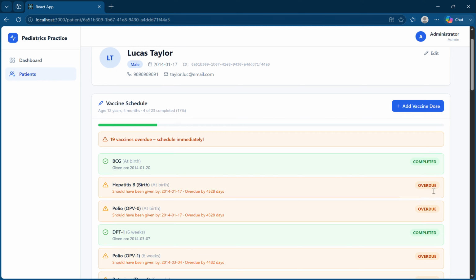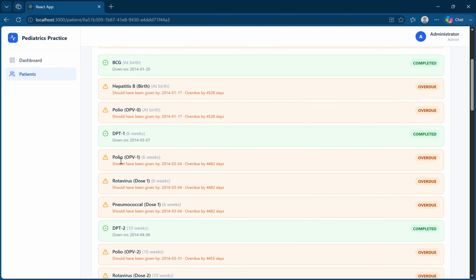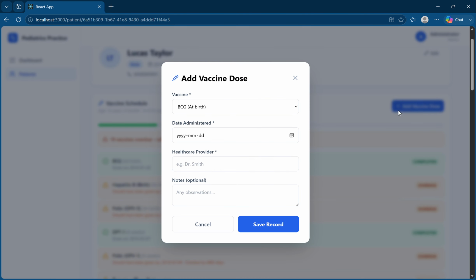Here I can change the status. For example, if this was overdue at the birth time, instead let's say this was overdue 6 weeks ago, and the child came in today and was given the vaccine. I'll just do add, I'll do polio OPV 1 to 6 week.